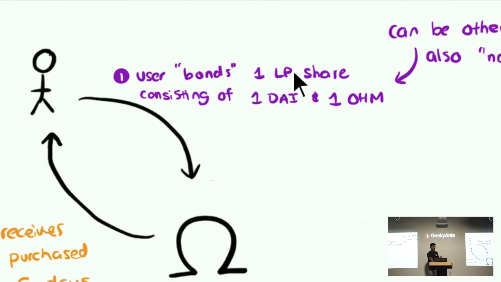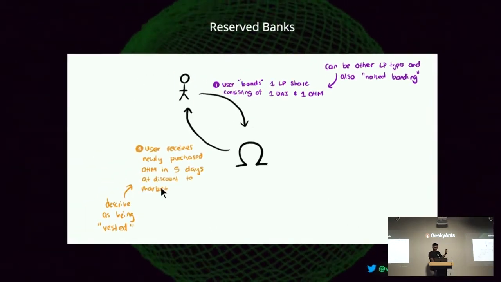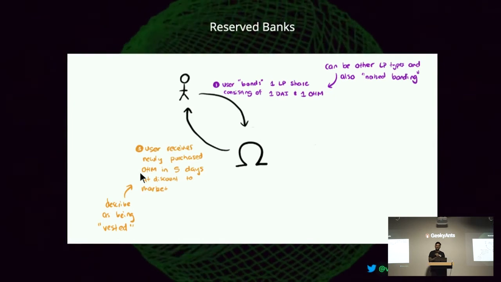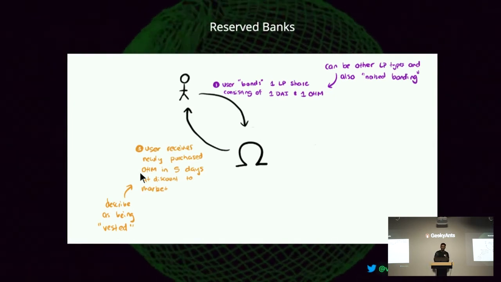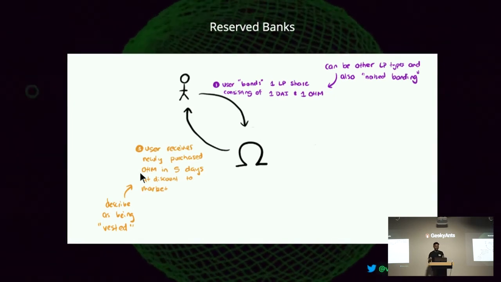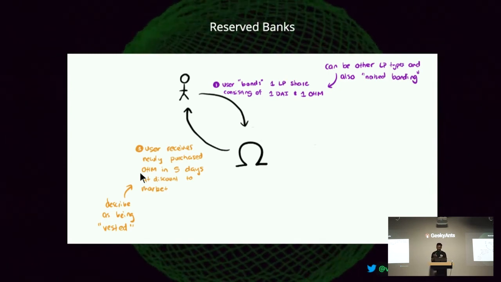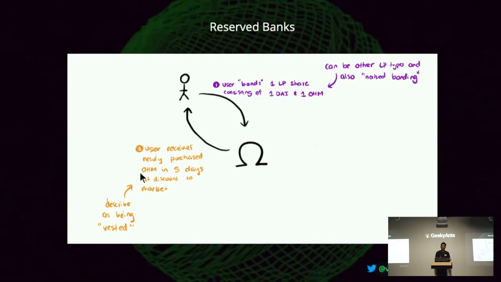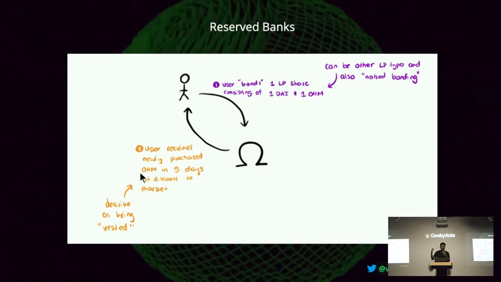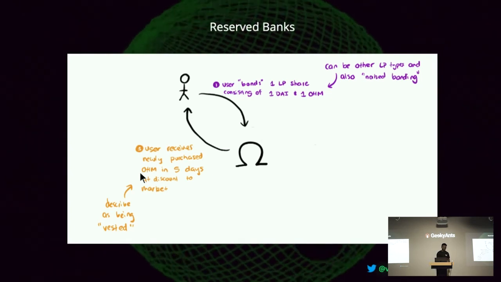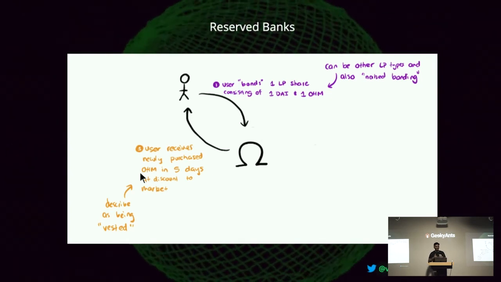Users bond one LP share. This is too complicated to understand, so let's not go into it. But what Olympus DAO does is take assets. A normal Reserve Bank of India takes gold. Olympus takes assets. Assets can be NFTs, Bitcoin, Ethereum, all the stable tokens, where when I wake up tomorrow the price will not be zero, right? So they take this kind of assets and create their own currency.